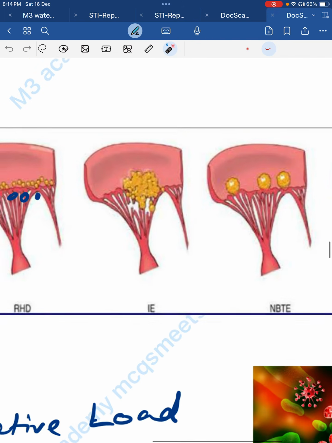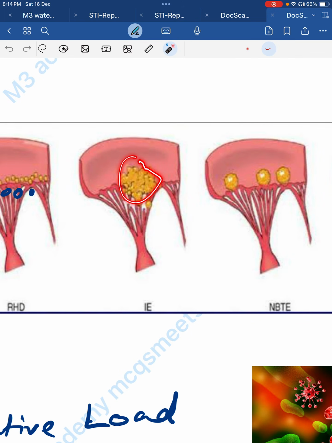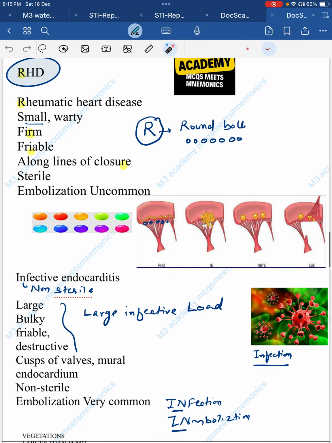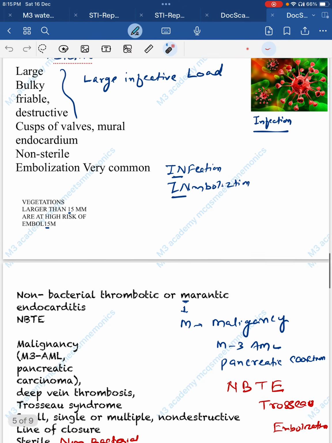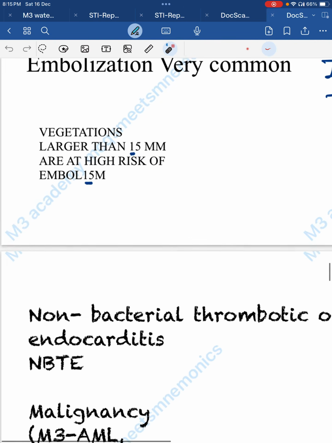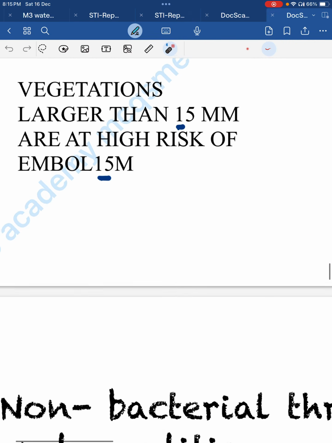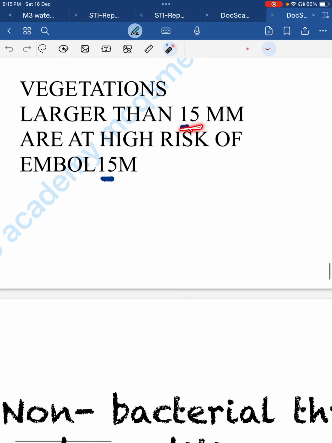Now in this picture you can see infective endocarditis. As we say infective, there are so many bacteria clubbed together causing infection, and these are large, bulky, and friable. Now next thing is the vegetation. If vegetation is larger than 15 mm, then there is a higher risk of embolism, because in embolism you can write one embolism, like 15.